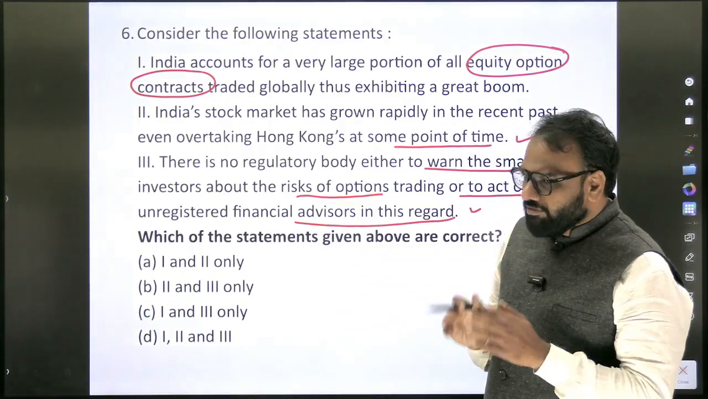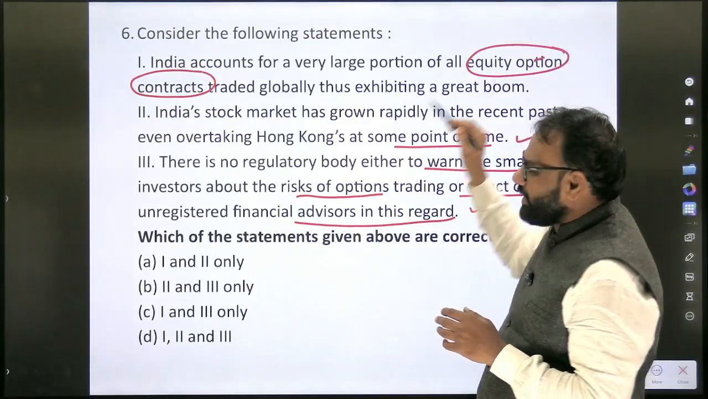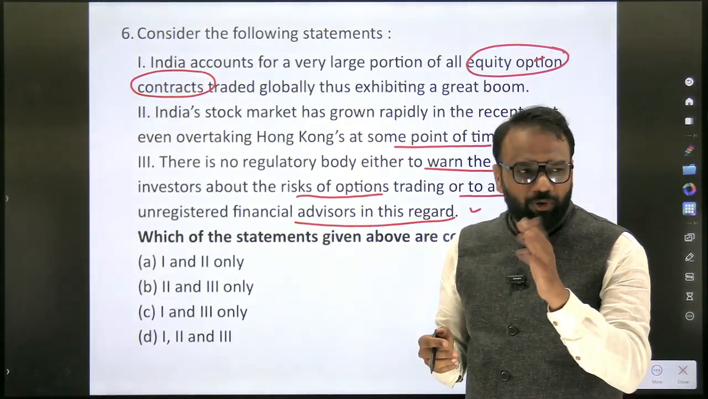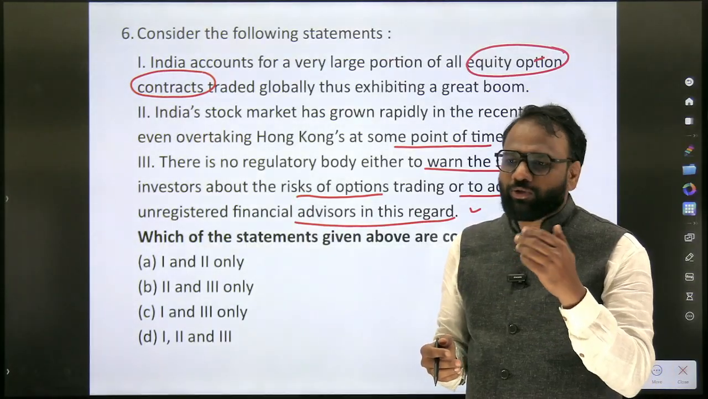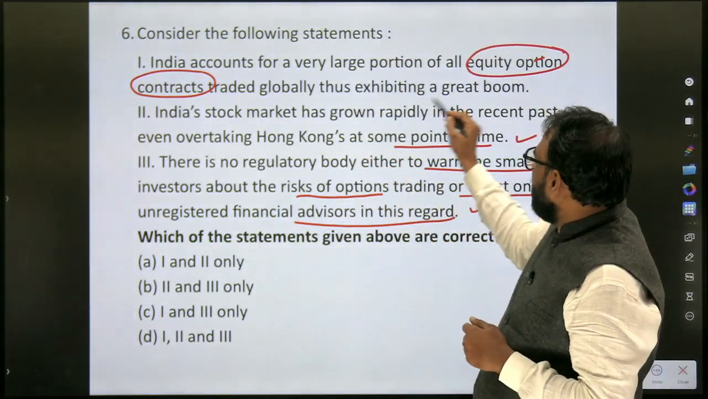So at least from this year, we need to know what is equity. Equity already we know. What is an option contract? What is a future contract? All those things are included in the notes. If you have time, you can go through that content. You can also go through our previous videos as well.